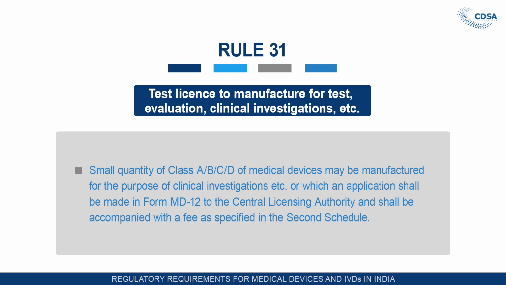Under this test license, they will manufacture the test batches and generate QC data, safety data and efficacy data, and they will submit the data for grant of manufacturing license of the particular medical devices.